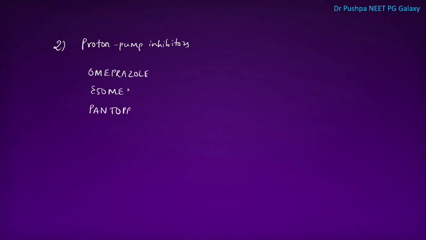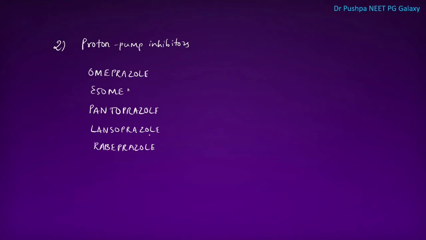Next class of drug is proton pump inhibitors. What are the examples for this? We have omeprazole, esomeprazole, pantoprazole, lansoprazole, and rabeprazole. These are the proton pump inhibitors.